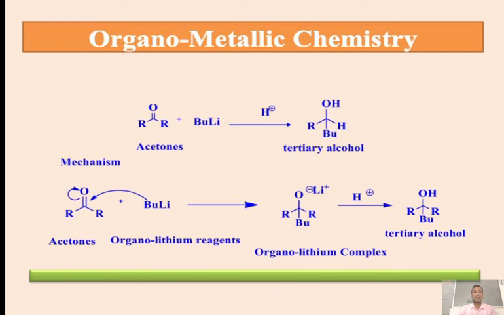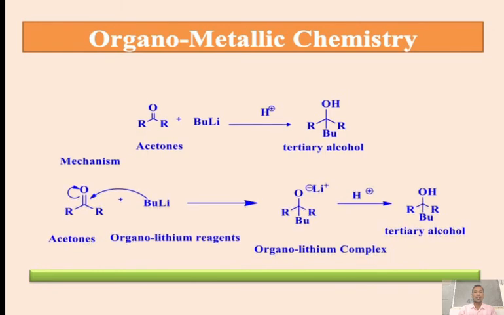So we have a base, butyl lithium, that attacks the electron deficient carbonyl carbon and makes a butyl and carbonyl carbon single bond. The left hand side alkyl group is here and the right hand side alkyl group remains as it is. Li positive, and we have an organolithium complex. Dear students, simply followed by hydrolysis, they will convert into the tertiary alcohols. So here they form tertiary alcohols.